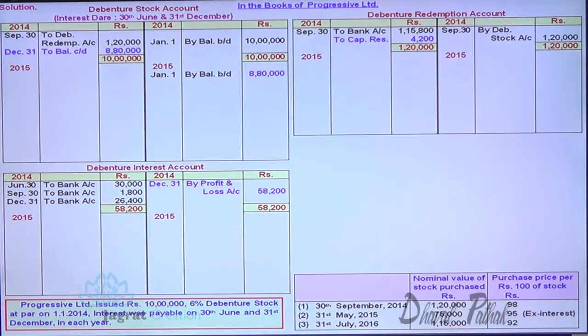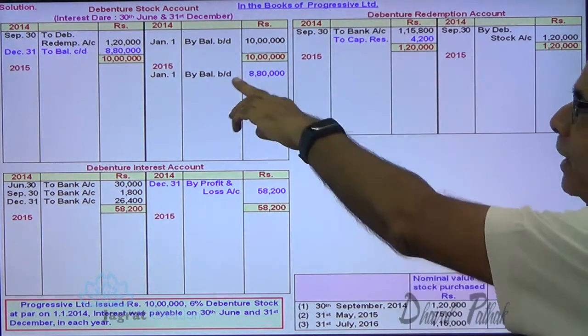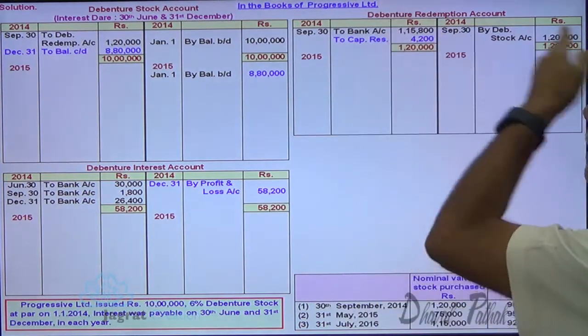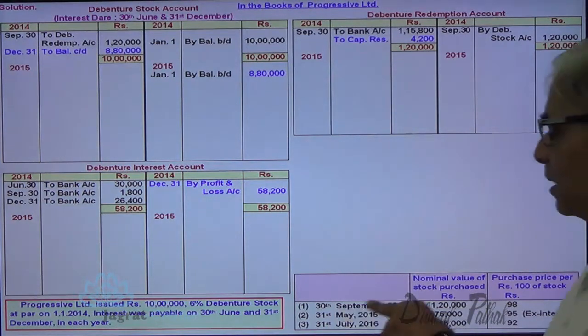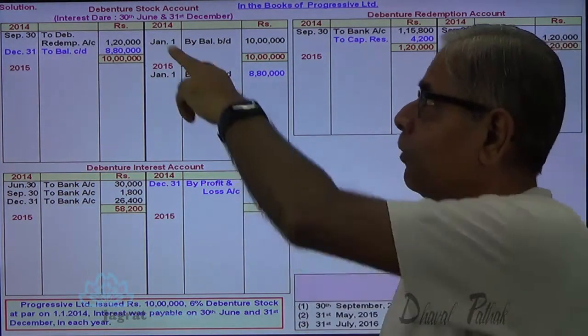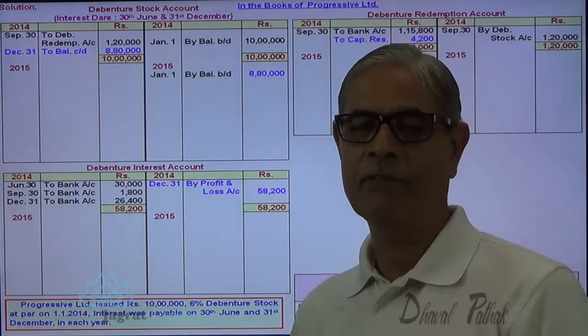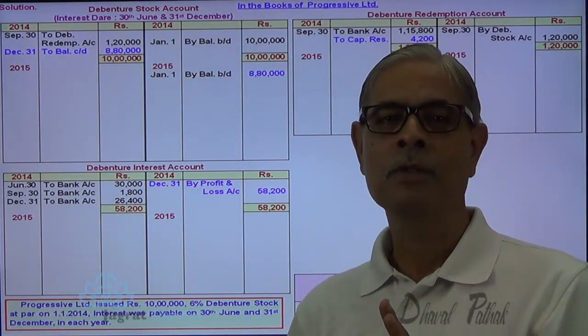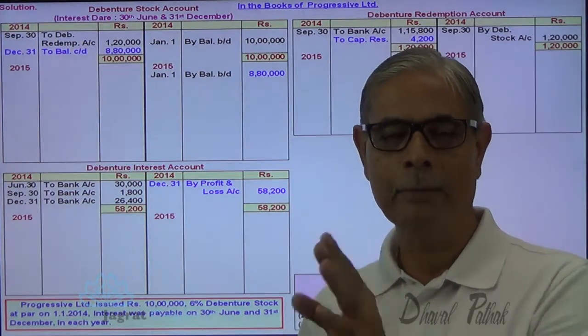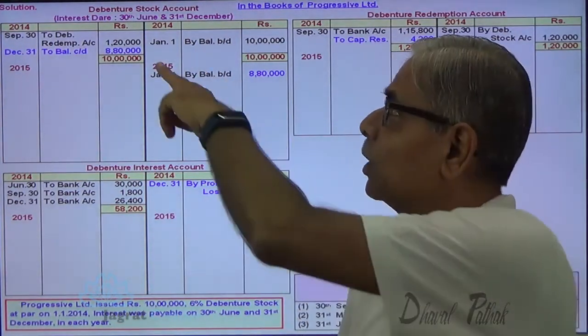Now in 2015 on 31st of May, 75,000 debentures are purchased. Opening balances are recorded. Here the opening balance is recorded. This account is closed. This account is also closed. So 75,000 debentures are purchased. On what date? 31st of May. What are the interest dates? 30th June and 31st of December. So 31st of May, the day on which the 75,000 own debentures are purchased, is before 30th June.